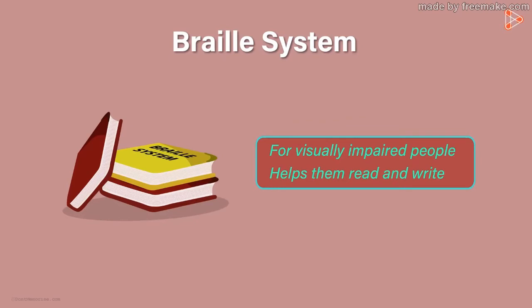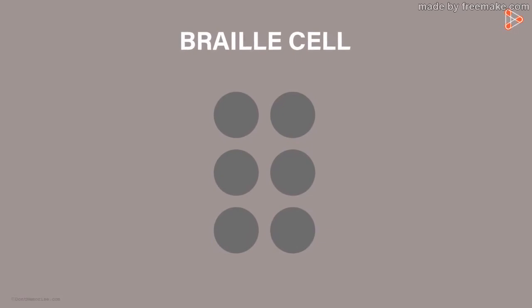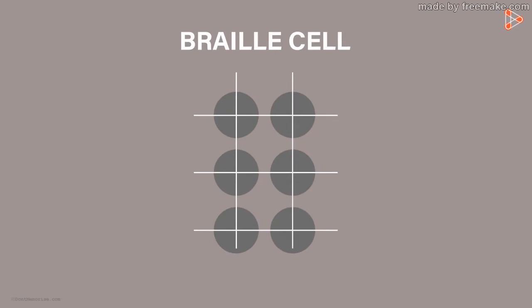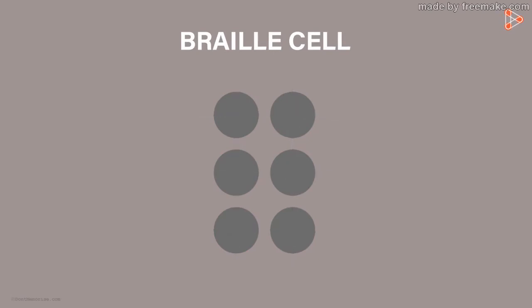Let us study more about the system. This basic structure of the system starts with the Braille cell. As you can see, it's a cell with 6 dots arranged in 3 rows and 2 columns. These dots are numbered 1, 2, 3 from top to bottom on the left and 4, 5, 6 from top to bottom on the right.